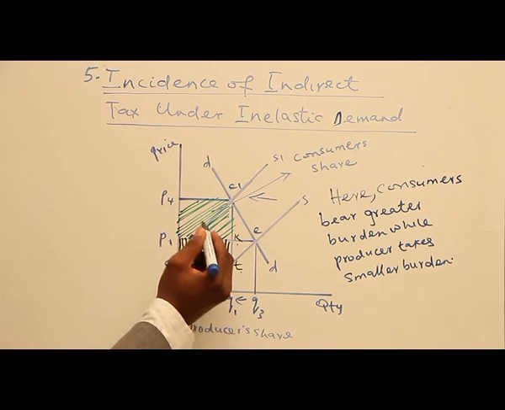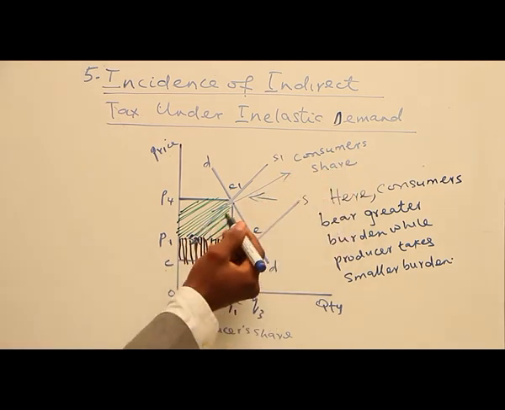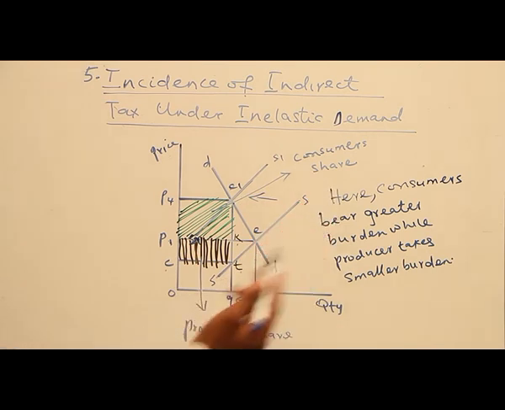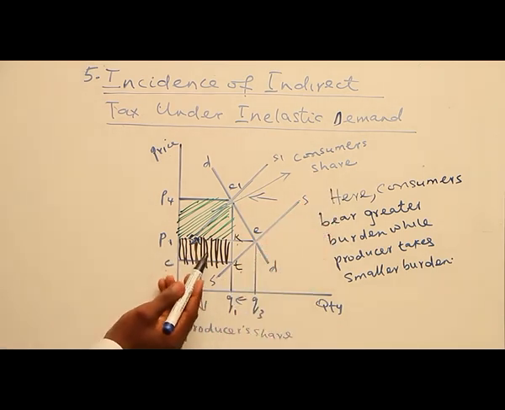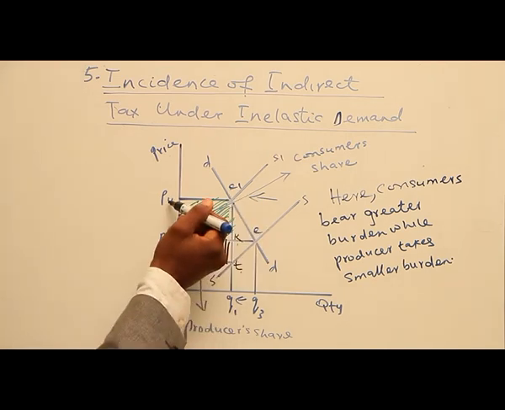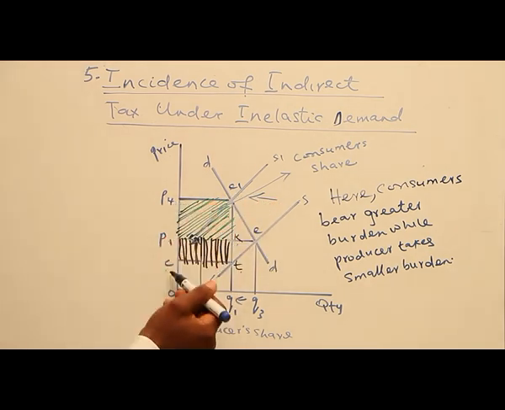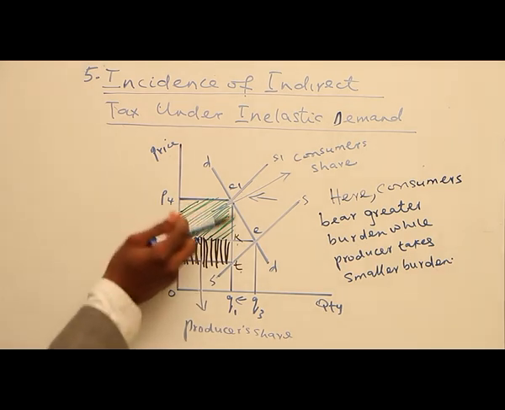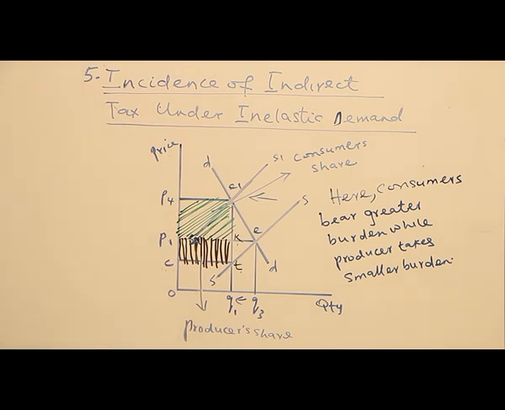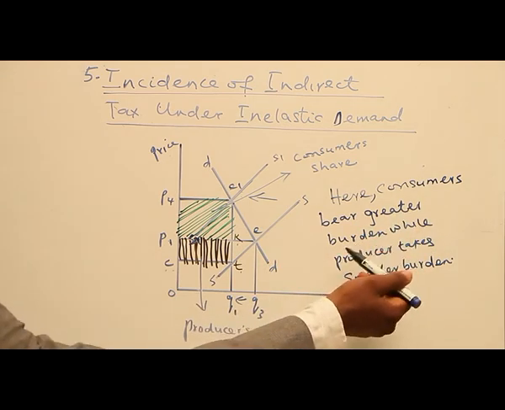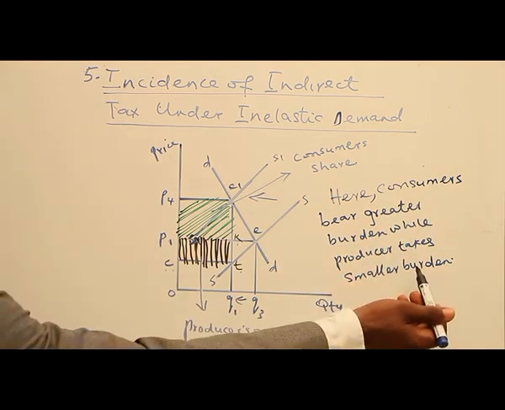So the shaded portion refers to the consumer share in terms of the burden of the tax. While the producer share will be what? This shaded portion with black marker belongs to the producer. That is the portion that the producer or the seller will pay to the government. So the total tax is E1P4CT. So looking at the diagram critically, you see that the consumers will pay this portion, the producer will pay this portion. So in summary, with respect to inelastic demand, here consumers bear the greater burden while the producer takes a smaller burden of the tax.